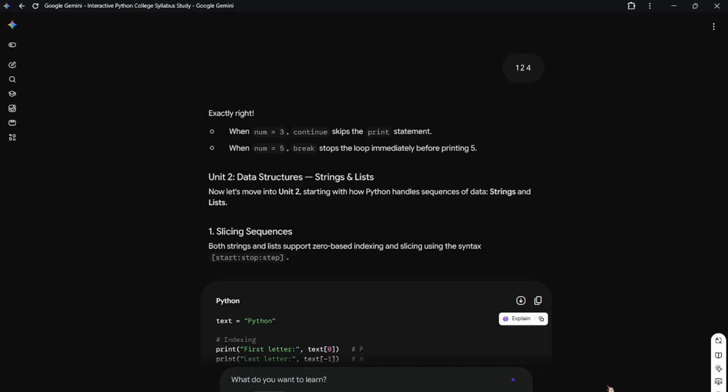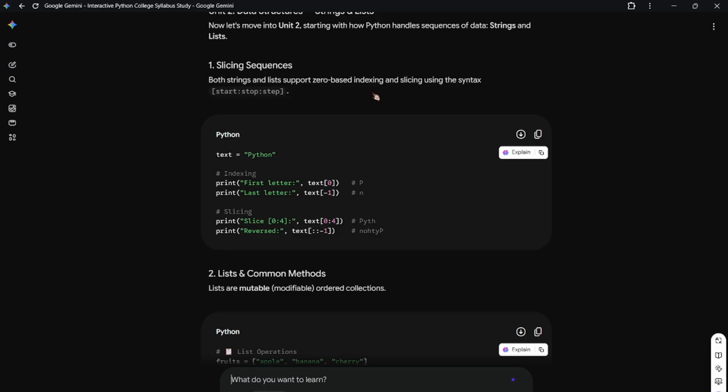So what will be the output? I would already run 1, 2, 4. Let's check it. You can also use this, it's the extension in Chrome. I think everyone should know it, right? Something that helps us study or for different work also. Now exactly, when num is equal to 3, continue skips the print statement. When num is equal to 5, break stops the loop immediately before printing 5.